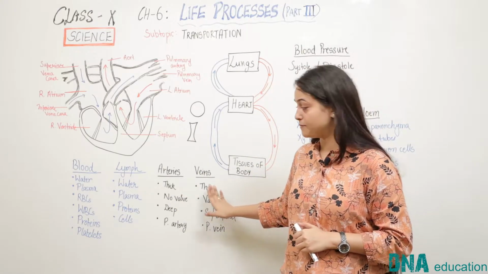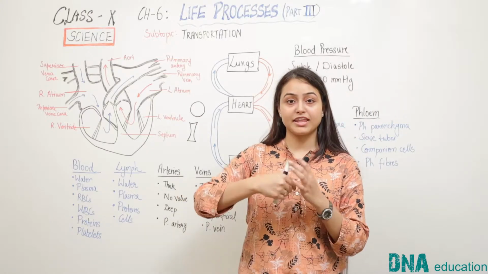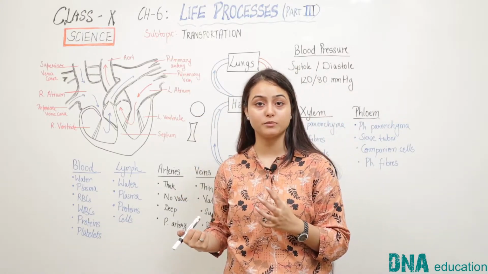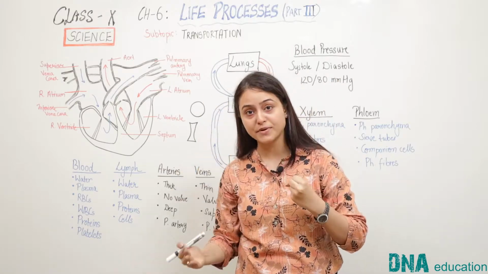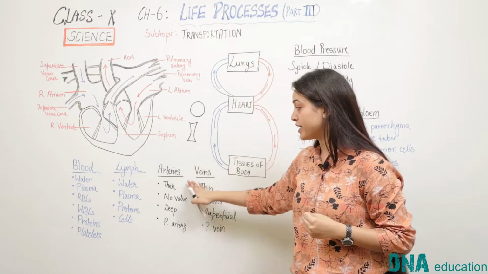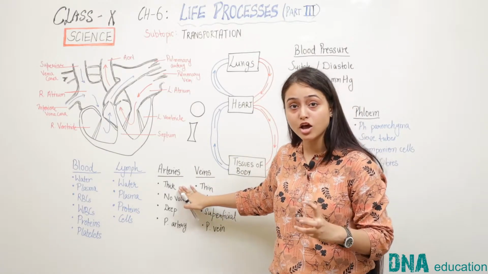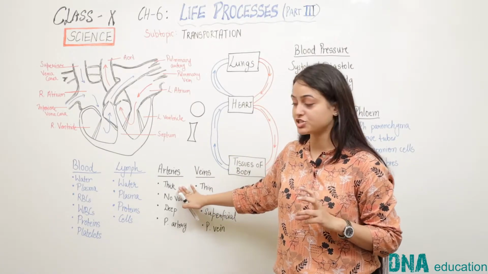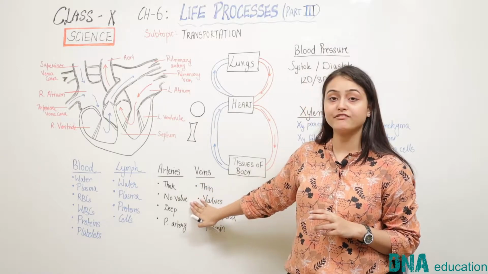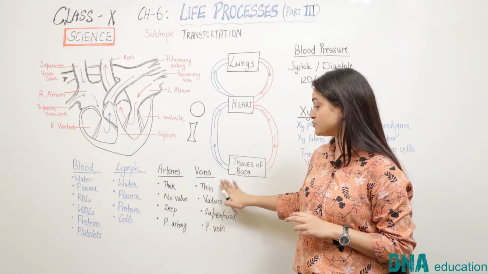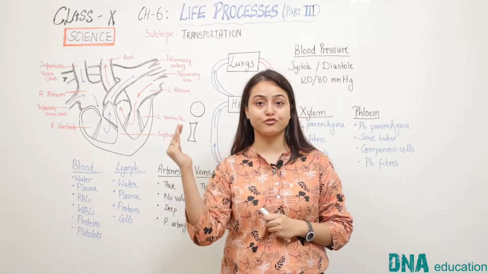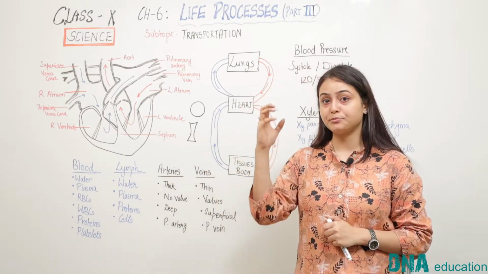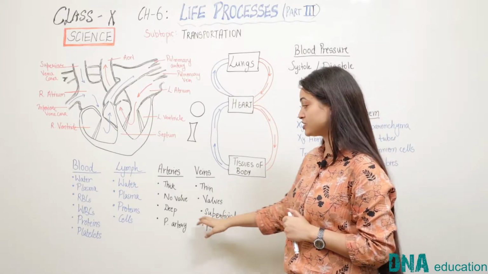This has a reason. Arteries carry blood from the heart to different body parts, and as the heart pushes the blood with very high pressure through arteries, it is required that the walls of the arteries are thick so that they can cope with that pressure. Arteries do not have any valves, whereas veins have various valves in them which prevent the backflow of the blood and ensure that blood flows only in one direction.